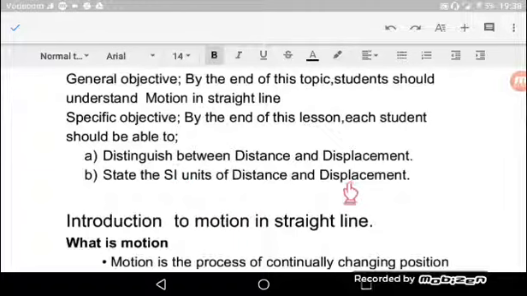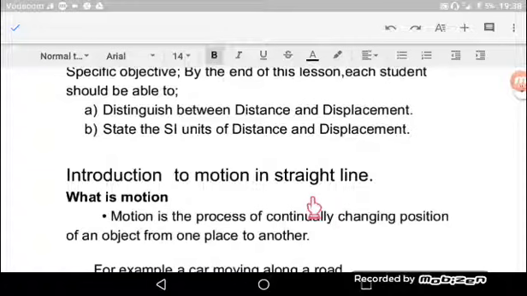and displacement. Now let us come to the introduction, ambapo katika introduction kama ambavyo nimekwisha kusema tunaenda kuangalia meaning ya heading ya topic. As you see here, topic kama ambavyo nimekwisha kusema inaitwa motion in straight line. So inabidi tujue kwanza maana ya heading hapo. After that is where now we can start with the first subtopic. So let us start with the word motion.